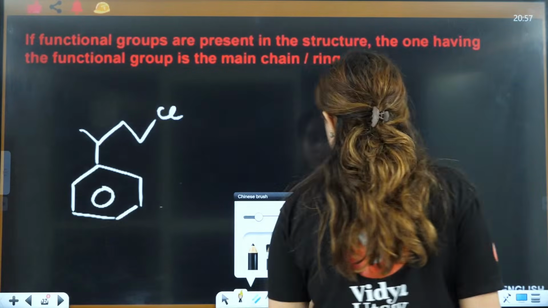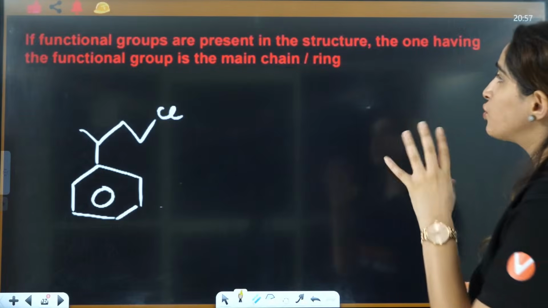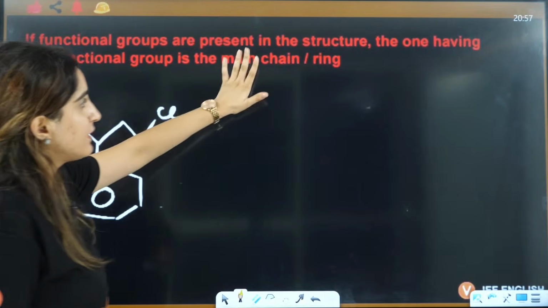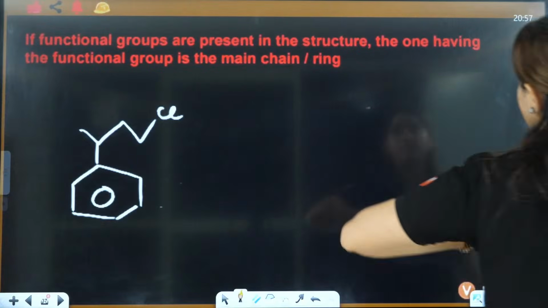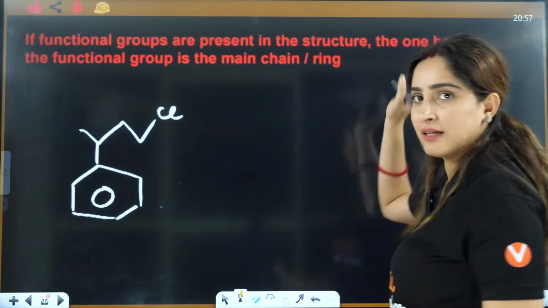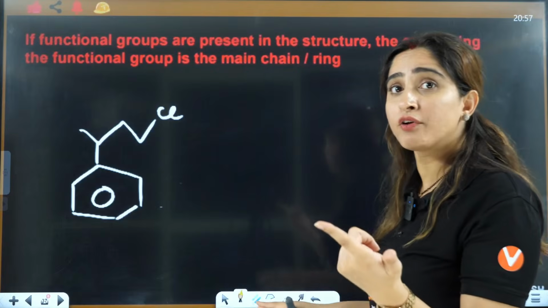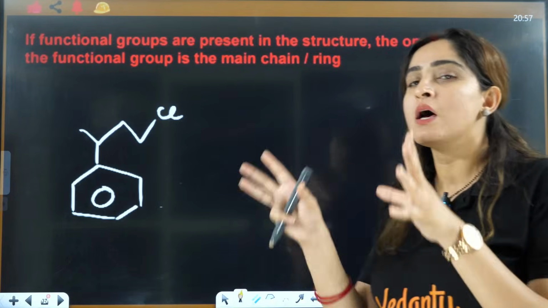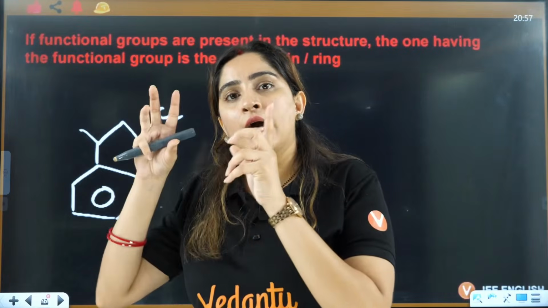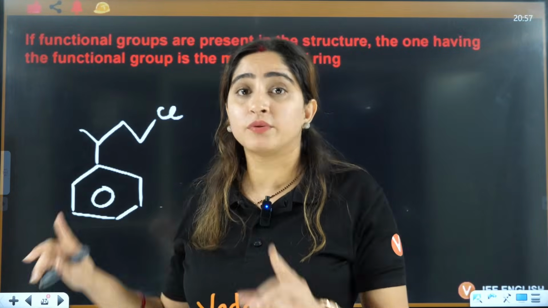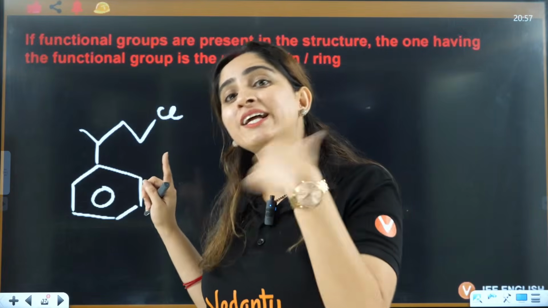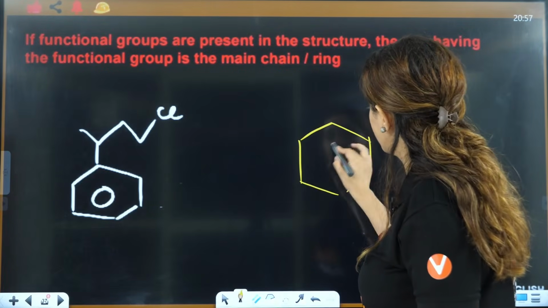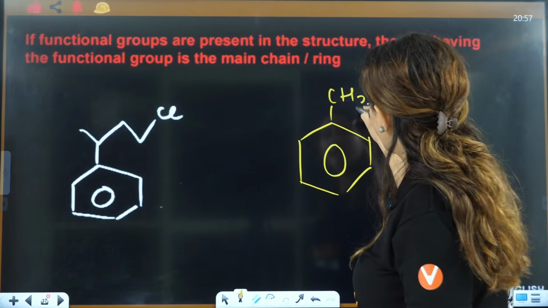The next rule is about when functional groups are present in the structure. Earlier we only had alkyl chains, and that rule was valid only for alkyl chains.